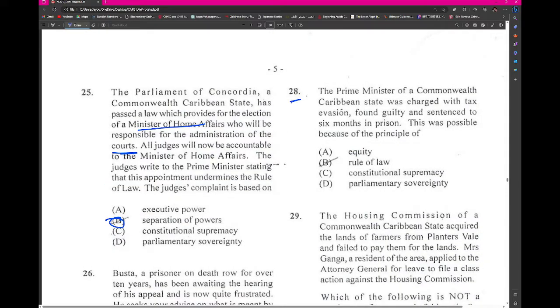So that's why we shouldn't promise as politicians. If you can't fulfill it, don't promise. The Prime Minister of a Commonwealth Caribbean state was charged with tax evasion, found guilty and sentenced to 6 months in prison. What was the possible? Wait, this was possible under the rule of law.